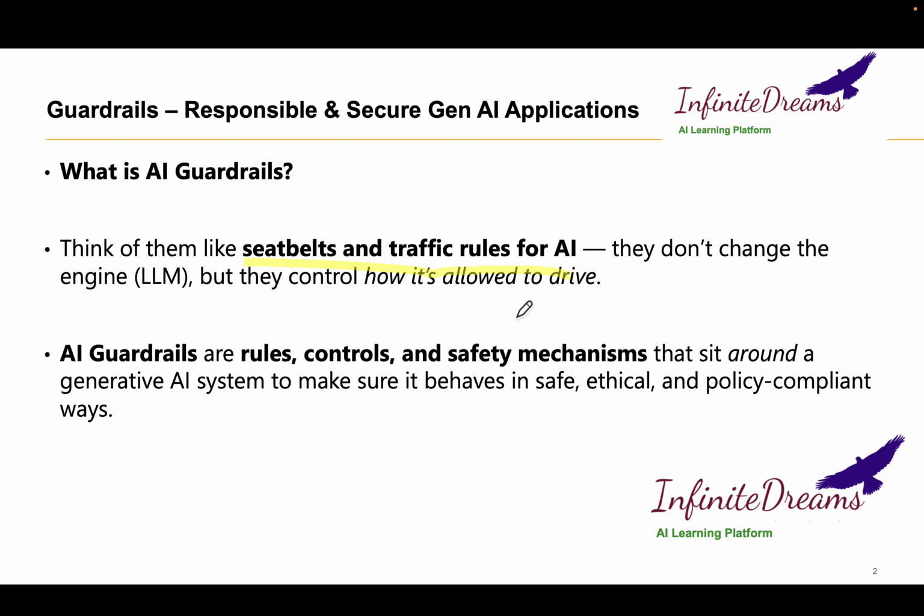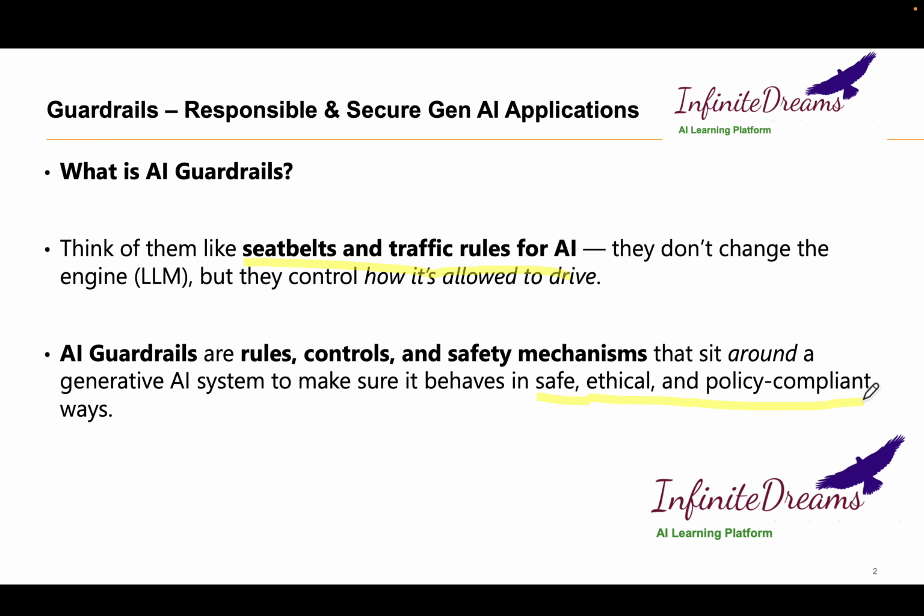So AI guardrails are rules, controls and safety mechanisms that sit around a generative AI system to make sure it behaves in a safe, and this is a very important point, safe, ethical and policy-compliant way.